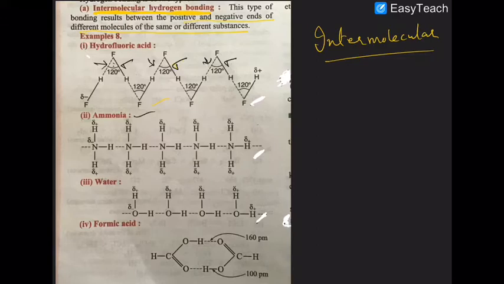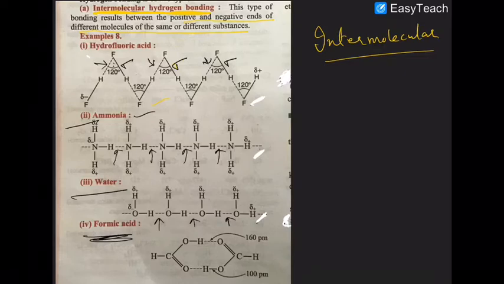Similarly, in the case of ammonia also, you have intermolecular attraction, and this is hydrogen bonding there. In water also, look at that, you have hydrogen bonding here as well. Now in the case of formic acid also, you can say it is able to form a dimer.